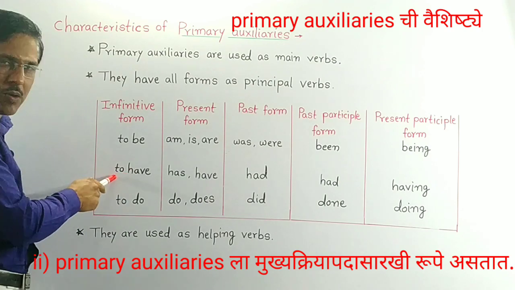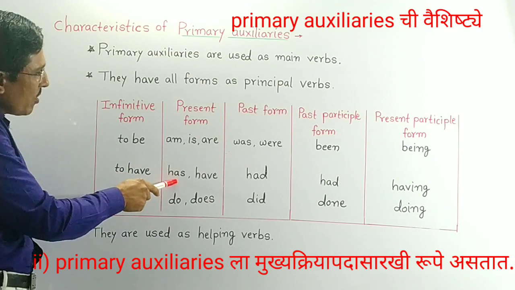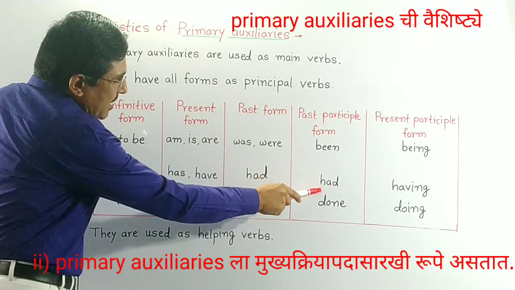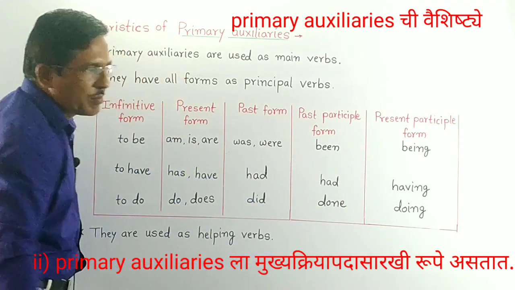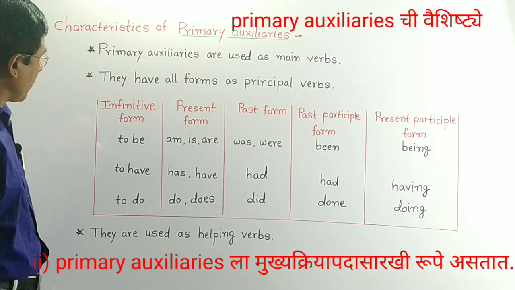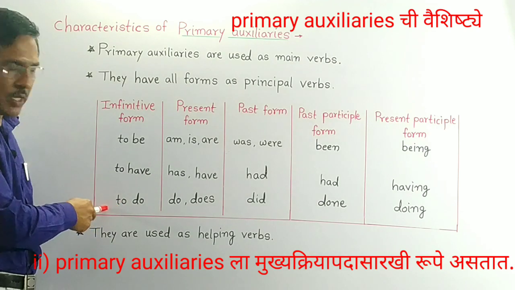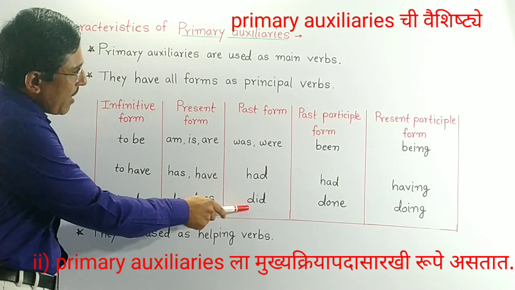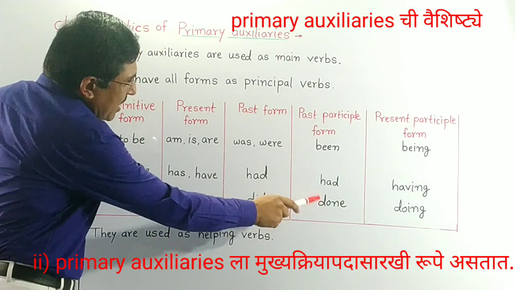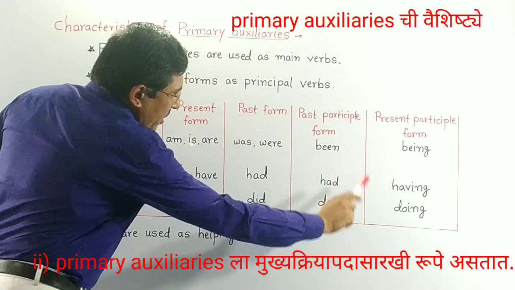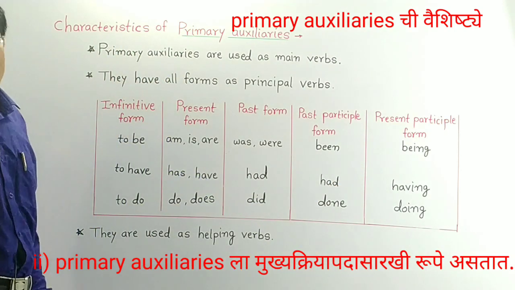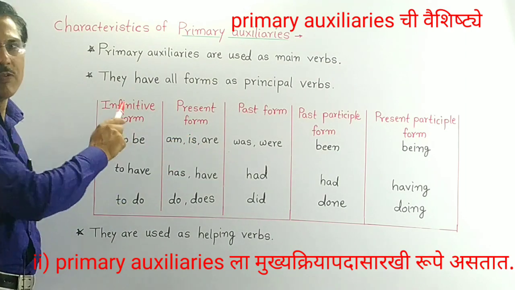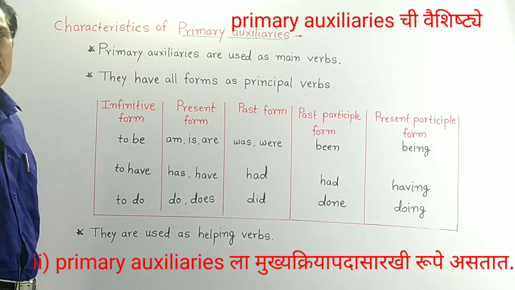About have, to have infinitive form, has, have present form, had past form, had past participle form, having present participle form. To do, infinitive form, do, does, present forms, did, past form, done, past participle form, doing, present participle form. In this way, primary auxiliaries have all the forms as principal verbs.